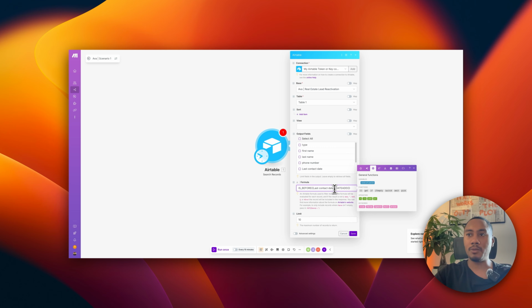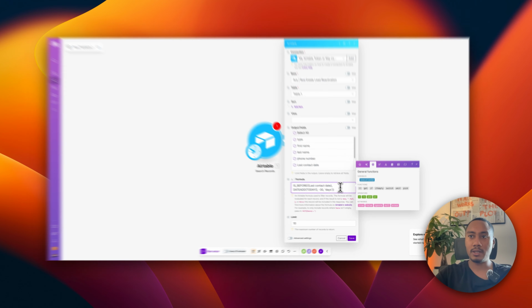And then we use a comma, and then we're going to use -30. Here we're trying to determine if it's been over 30 days, right? And then here we want to use single quotes, and inside put in days.